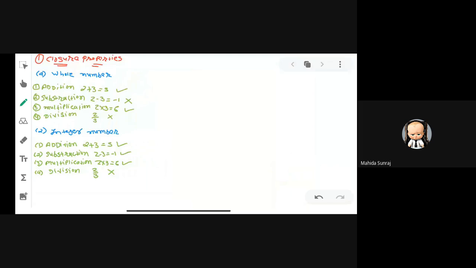Now you can compare whole numbers and integers. In addition and multiplication, both sets of numbers are closed. But in the case of subtraction, whole numbers are not closed. But in the case of integers, under subtraction, integers are closed. Are you getting it now?